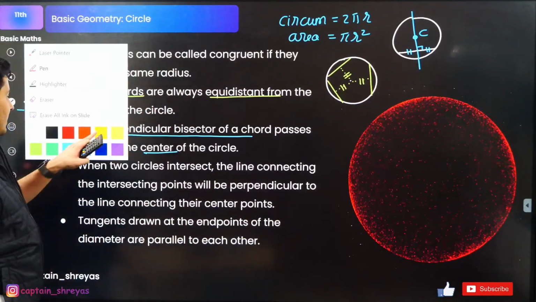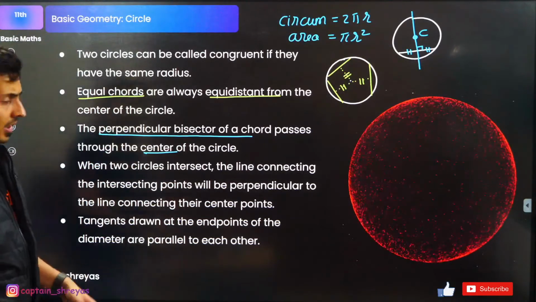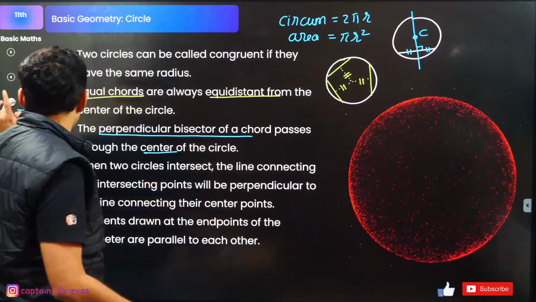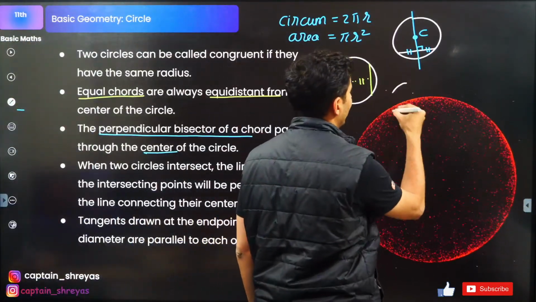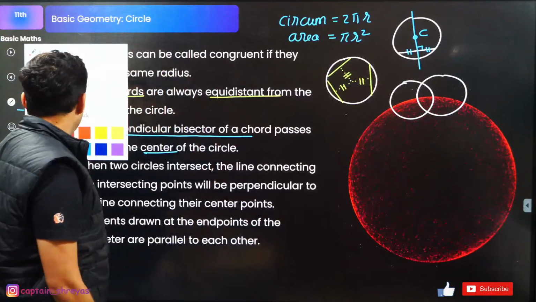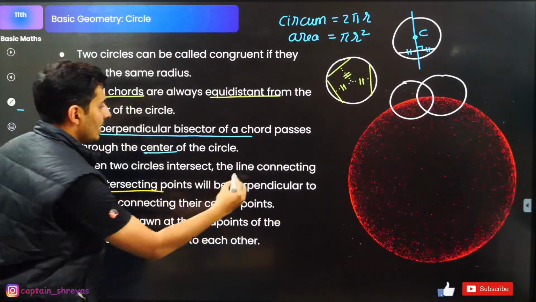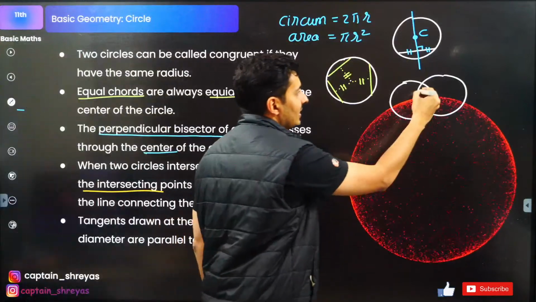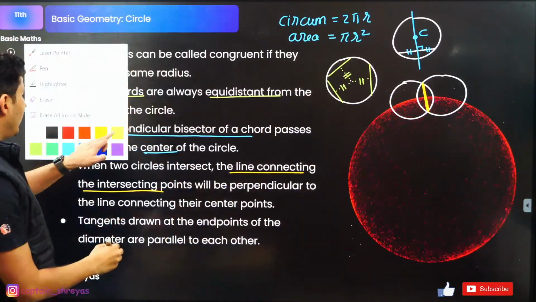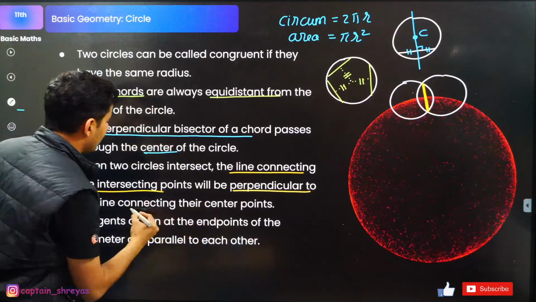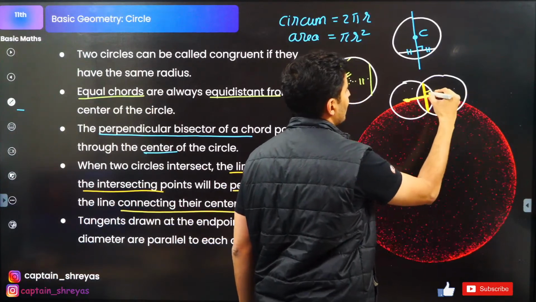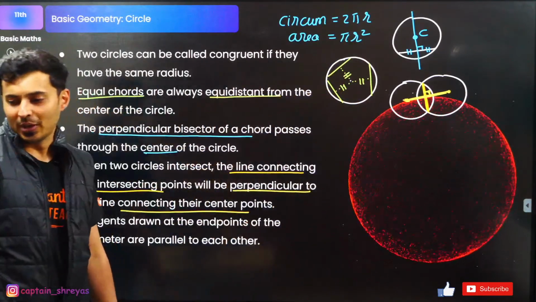Okay, next important thing, let's see what it is. When two circles intersect, the line connecting the intersecting points will be perpendicular to the line connecting the central points. This is also very obvious. When two circles intersect, like this one, and let's say this one, the line connecting the intersecting points is going to be perpendicular to the line connecting the central points. That means this point to this point, if you join this line, it is going to be perpendicular. Again, very, very important property.